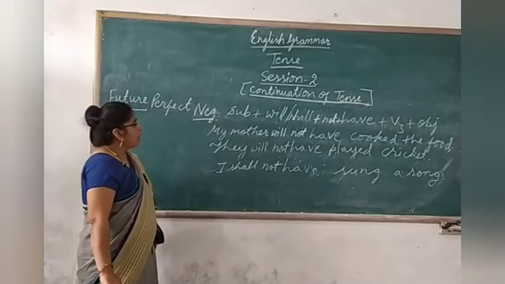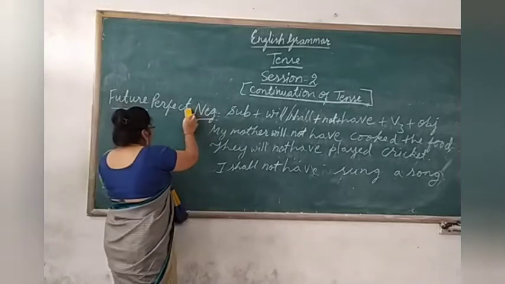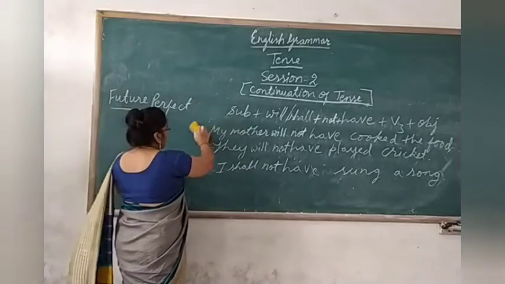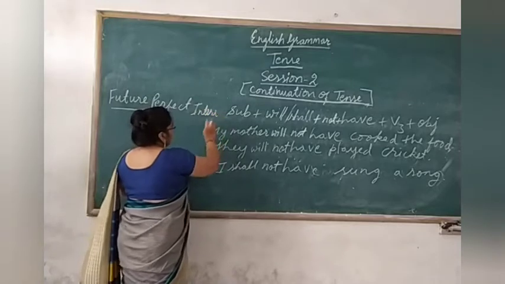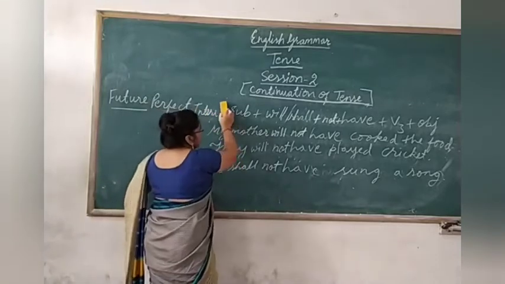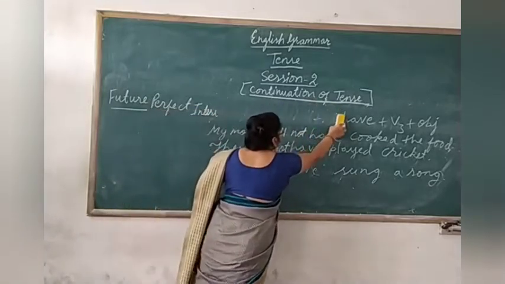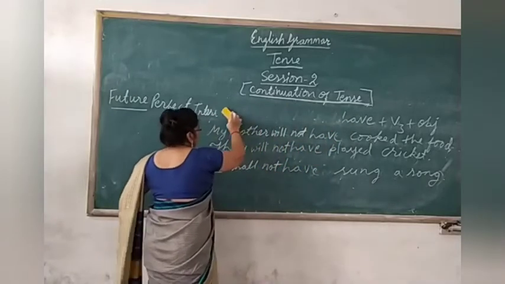Clear? Now, let us convert into interrogative. Then what will we do? We know well that in interrogative, children, the helping verb comes in the beginning.